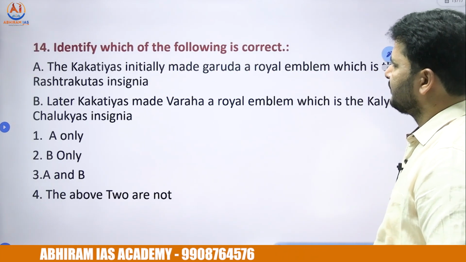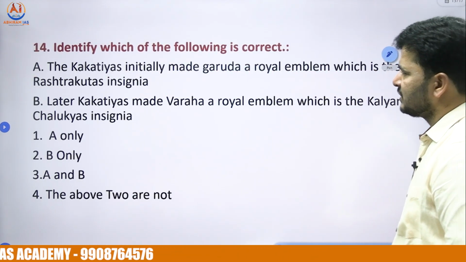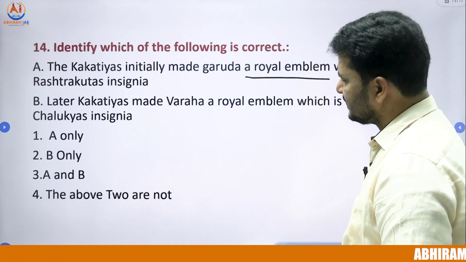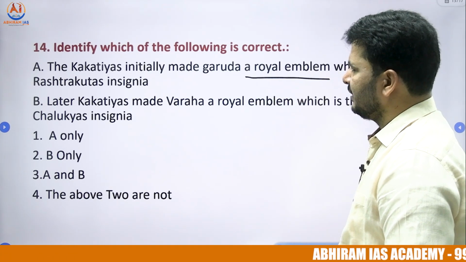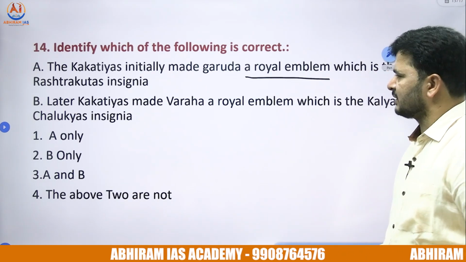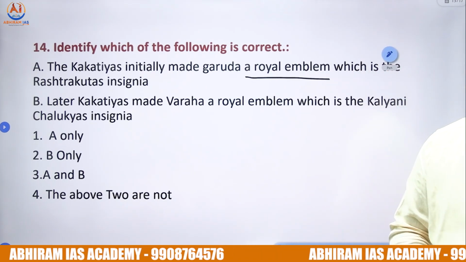The 14th one, identify which of the following is correct. The Kakatiyas initially made Garuda their royal emblem, which is the Rashtrakutas' insignia. And the second statement, later Kakatiyas made Varaha a royal emblem, which is the Kalyani Chalukyas' royal insignia.